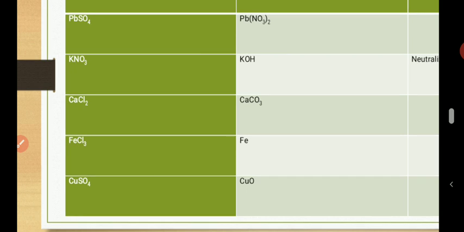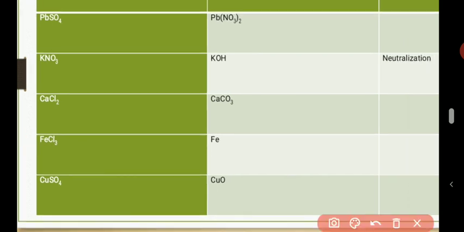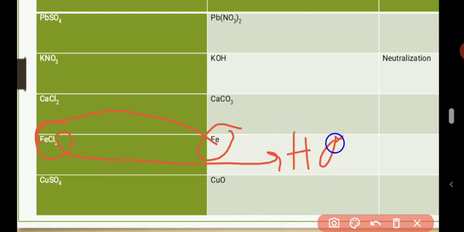Now, let's see FeCl3. Of course, there are two ways. FeCl3 is a binary salt. You don't even know, or you've forgotten. You should know. So FeCl3 is a binary salt. You know what to do when you have a binary salt, or it's a soluble salt. You can also try your luck, but there's something you must understand there. If you react Fe, already Fe has given you this. Now you need a chloride salt. If you react Fe with HCl, you will not get FeCl3. You only get FeCl2.